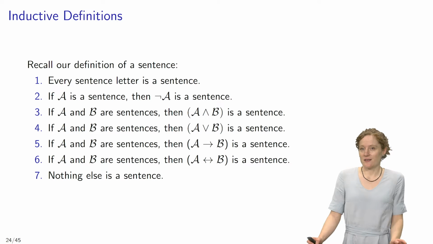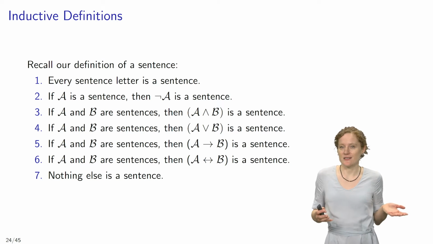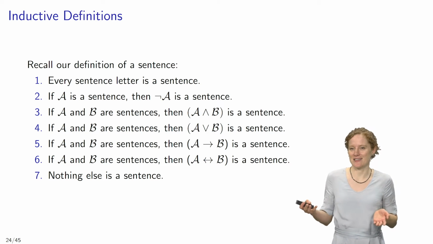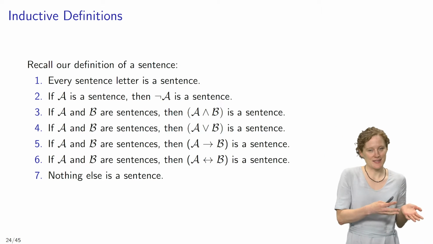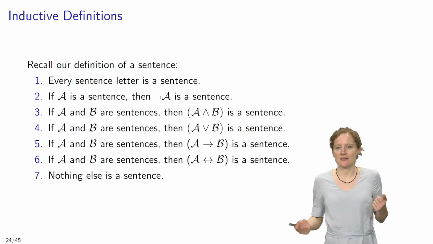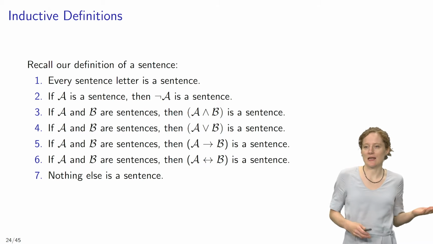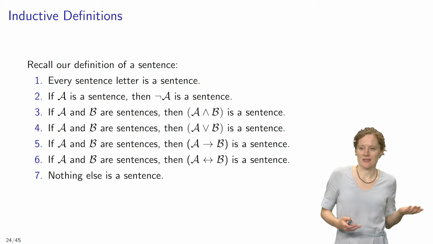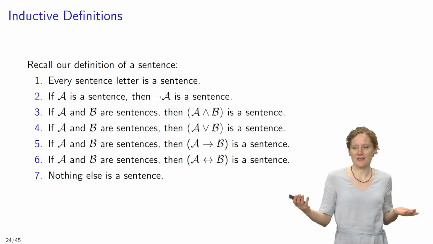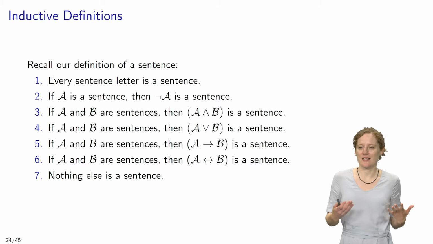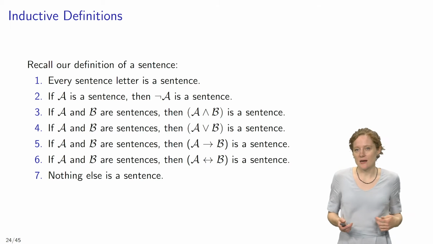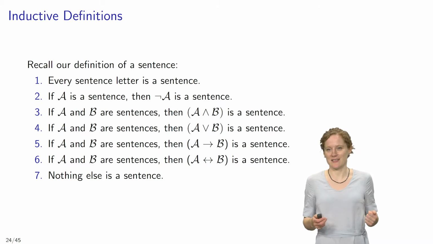We have already encountered several inductive definitions in this course. So for example, recall our definition of a TFL sentence. We said that every sentence letter is a sentence, and then we said that if A is a sentence, then not A is a sentence. Furthermore, if A and B are sentences, then A and B is a sentence. If A and B are sentences, then A or B is a sentence. If A and B are sentences, then if A, then B is a sentence. And if A and B are sentences, then A if and only if B is a sentence. And nothing else is a sentence. That was our inductive definition of a TFL sentence.